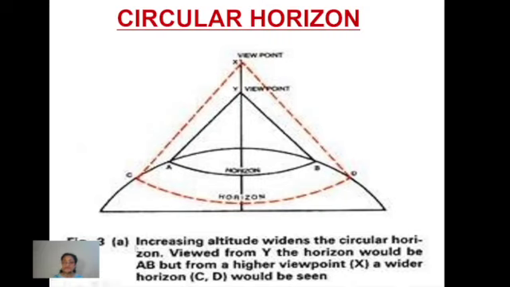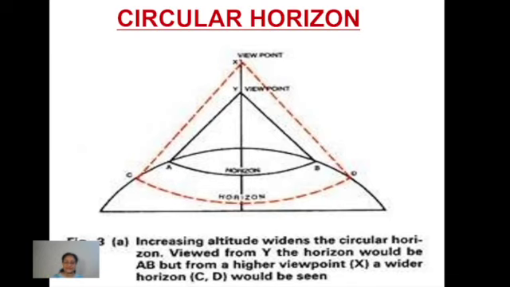Again, if we try to see the horizon from an even higher altitude, suppose we have taken this x point, from this height we are able to see a larger area, and that is also circular. So this again proves that Earth is a curved surface body.